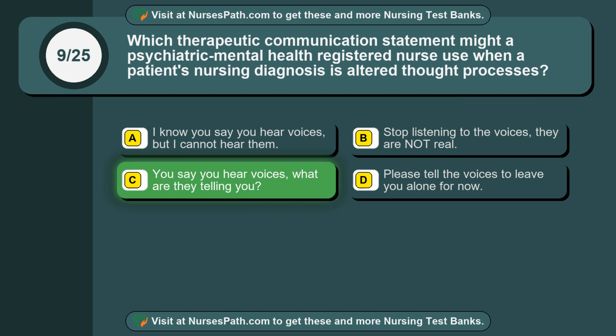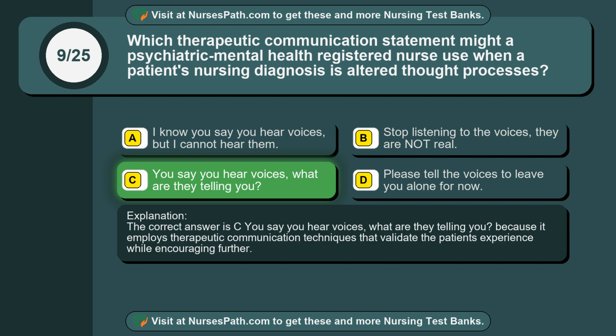The correct answer is option C. You say you hear voices, what are they telling you? Because it employs therapeutic communication techniques that validate the patient's experience while encouraging further